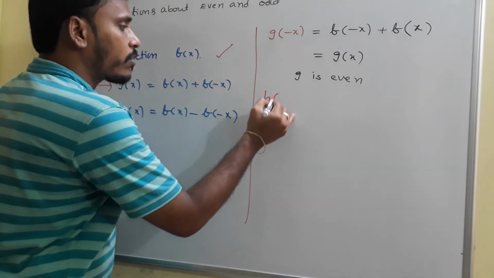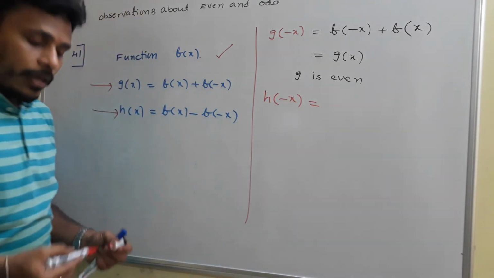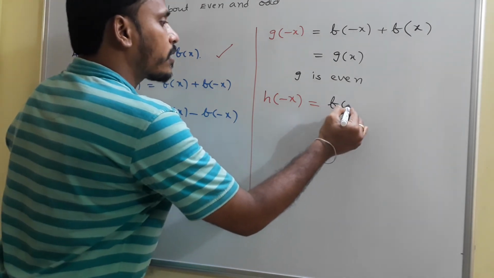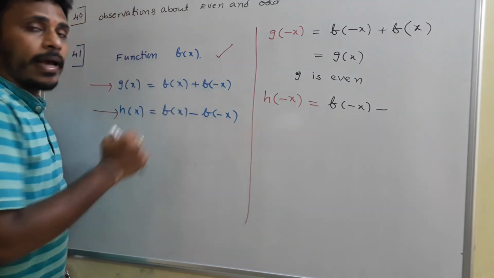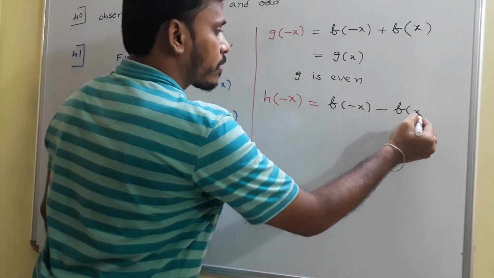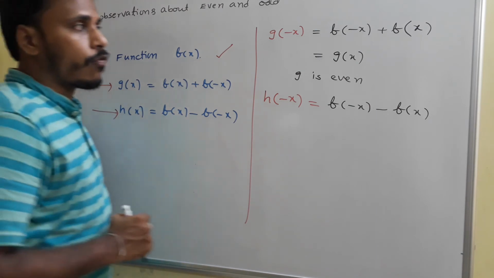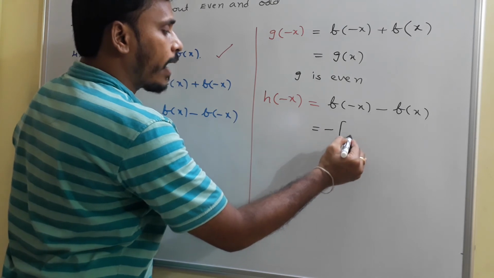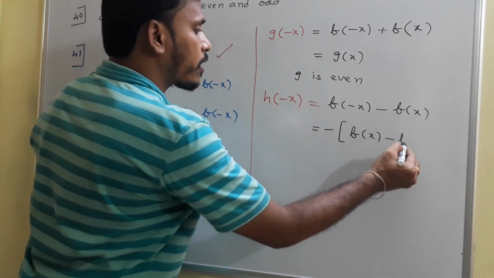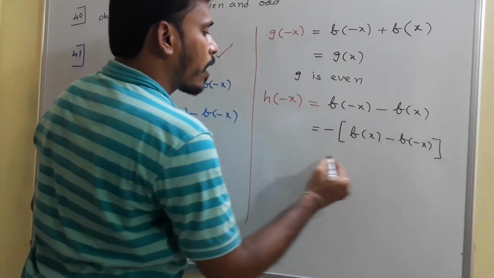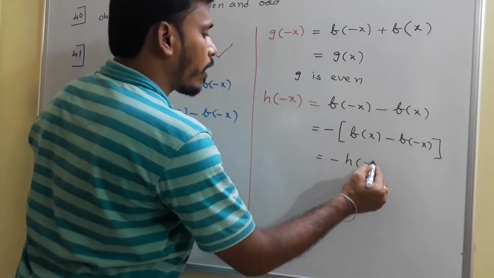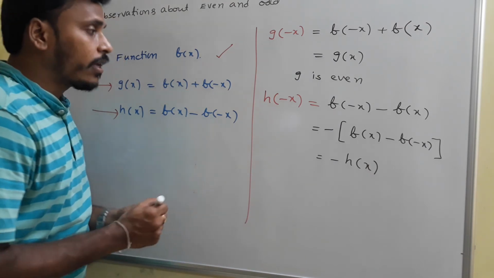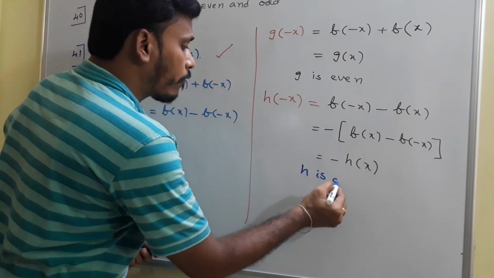Then what do you say about h of x? So now to check, just take h of minus x. h of minus x is simply replacing x with minus x now. f of minus x minus, since it is minus x, it becomes x, f of x. f of minus x minus f of x. Now if you take common minus, minus of f of x minus f of minus x, and that is equal to minus h of x. See, h of minus x is minus h of x, and that's why we say that h is an odd function.